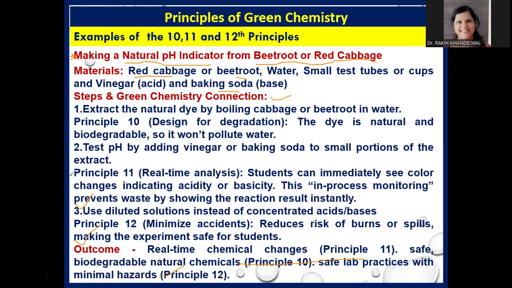So by taking this one example, we can easily understand all these three principles: 10th, 11th, and 12th. What is the 10th principle? This is the use of biodegradable natural chemicals such as red cabbage and beetroot. What is the 11th principle? That is real-time chemical change monitoring by pH monitoring. And what is the 12th principle? Use of safe lab practices with minimal hazard. So by using diluted solution, we can follow the 12th principle of green chemistry.